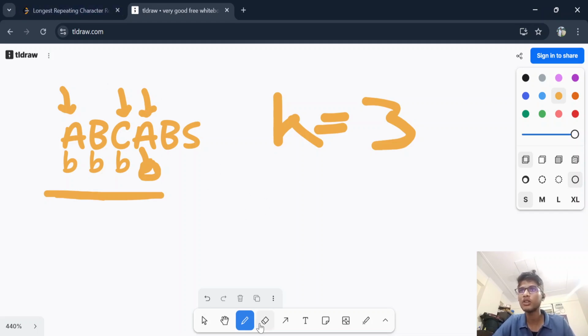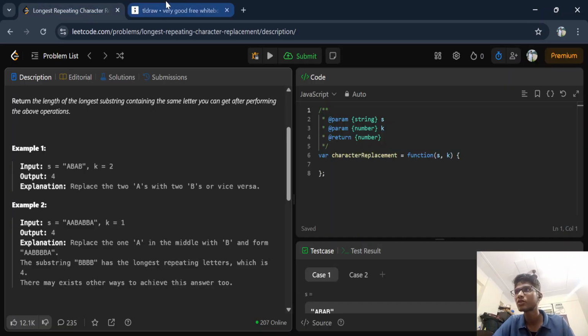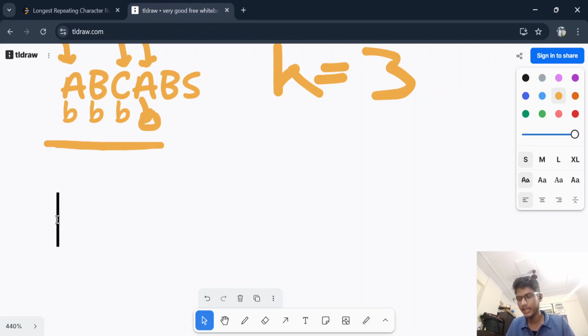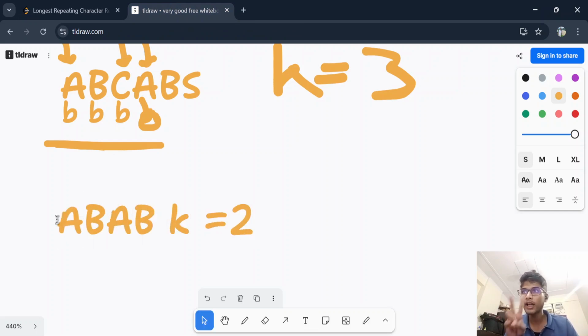And here also, if I take their example, A B. I'm taking time because I want to explain it to you in detail. So here k is equal to 2. So I can take any two characters and change them to whatever I want. I will take these two B's and change them to A, or I can take these two A's and change them to B. So the longest string we will get is of length 4.